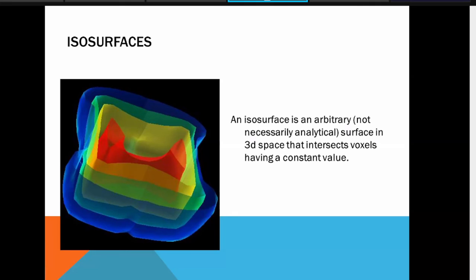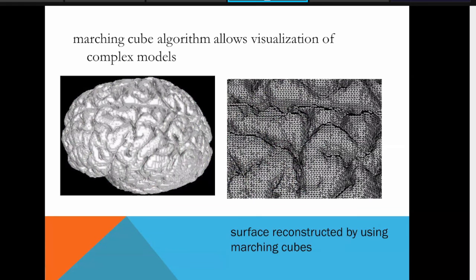Isosurfaces are just surfaces, as you can see: this blue surface, green surface, yellow surface, red surface. So with the help of surface parameters, we represent the voxel. This is the idea. As you can see, in this marching cube algorithm, we categorize the complete brain object into small voxels, but at the same time, that voxel is represented using the equation of isosurface.